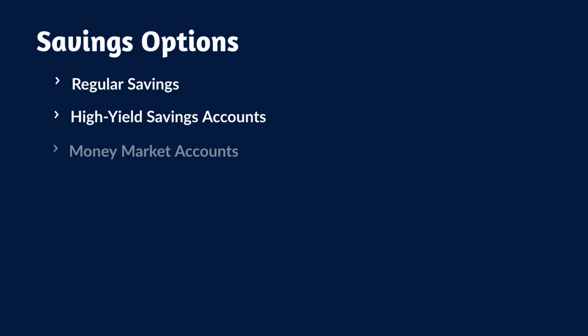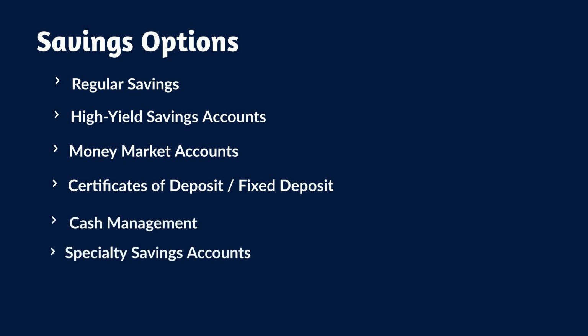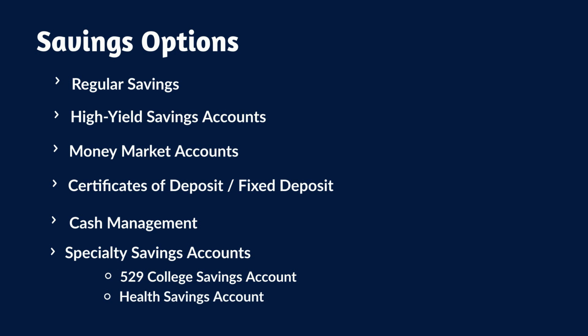There are 6 types of savings options: regular savings, high-yield savings accounts, money market accounts, certificates of deposit or fixed deposit, cash management, and specialty savings account. In specialty savings accounts, there are 2 types of saving accounts: 529 college saving accounts and health saving accounts.